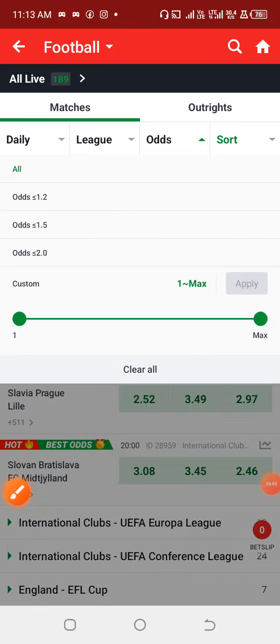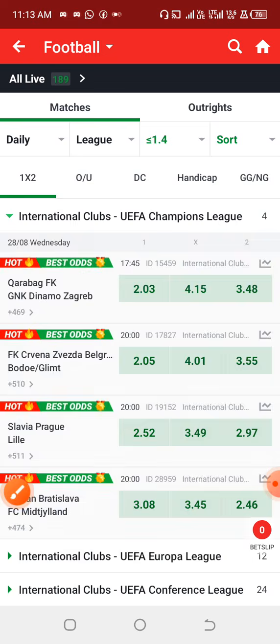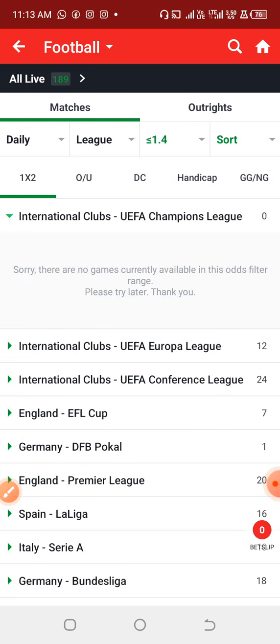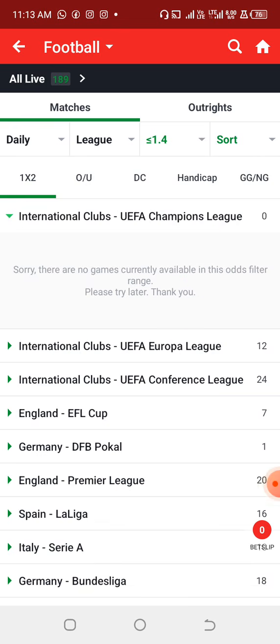Very easy aspects. You just make sure that the range of the odd that you want to look for will be around less than 1.50 odd, at least odds that will show less than 1.50 odd for straight winning. Now let's do it. So automatically in the next few days now, we are not going to be having any game under the UEFA Champions League match that the odd will be around 1.50 odd for straight winning. So now let's keep checking.